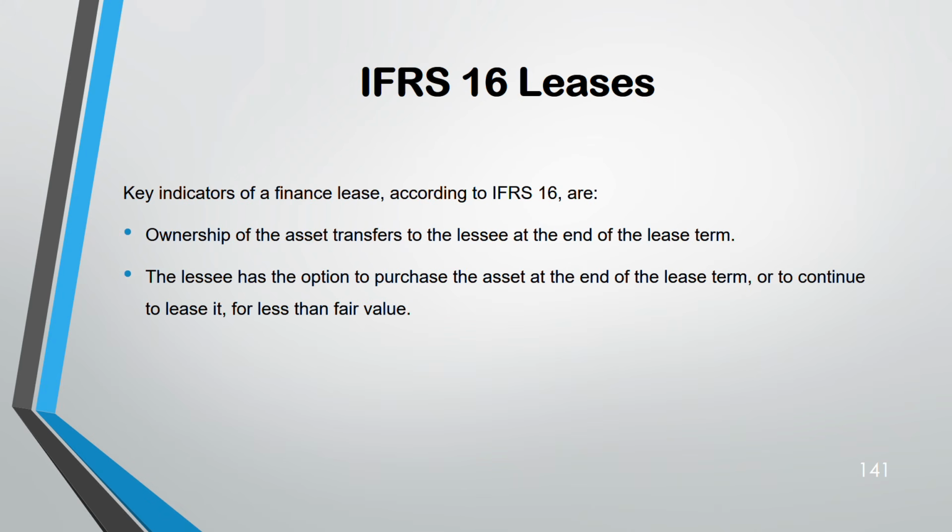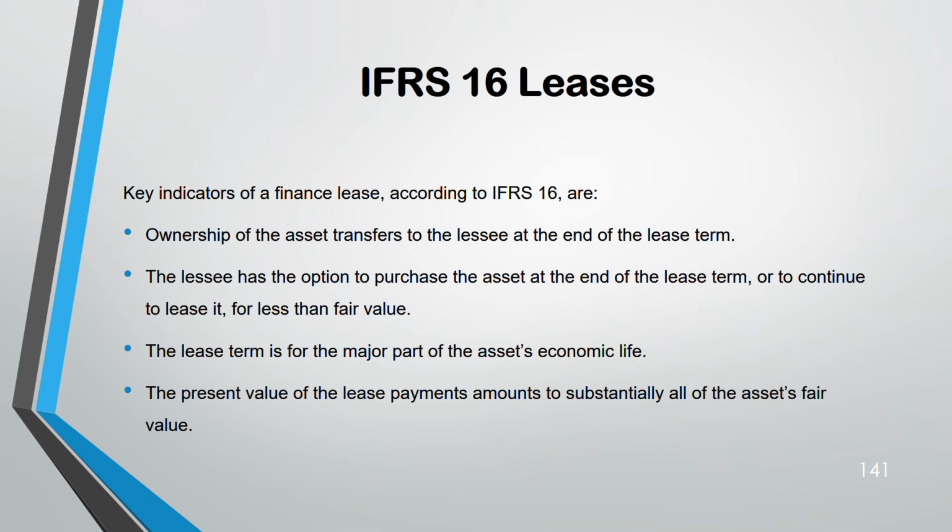Number two, there is an option to purchase the asset at the end of the lease term, or they can continue to lease it for less than fair value. It's a finance lease. Third, the lease term is a major part of the economic life. Fourth, the present value of the lease payments is substantially all of the asset's fair value.